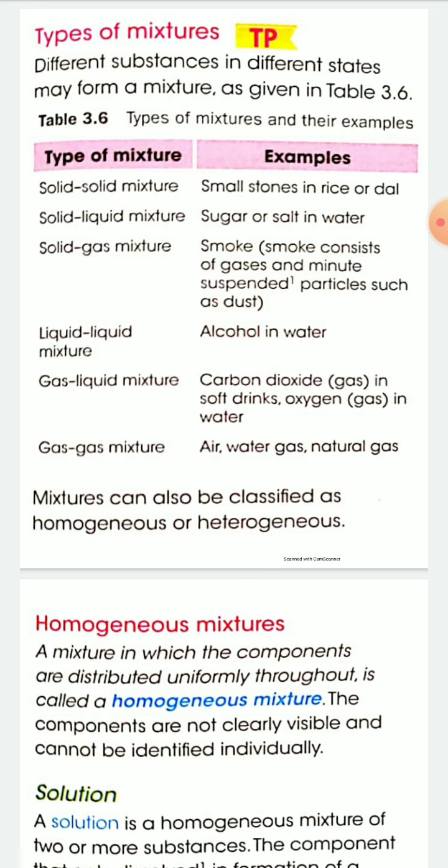Next type, solid in gas mixture. Example is smoke. Smoke consists of gases and minute suspended particles such as dust. So smoke is a solid in gas mixture. Next type, liquid in liquid mixture, that is, both components are liquid. Example, alcohol in water. Both alcohol and water are liquid. So alcohol in water is a liquid in liquid mixture.